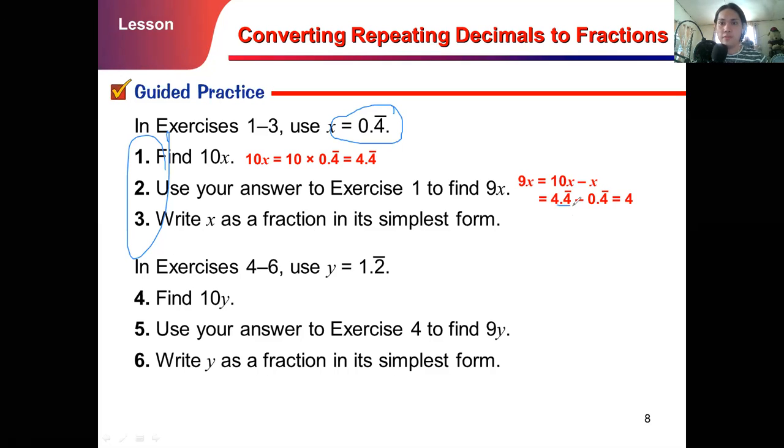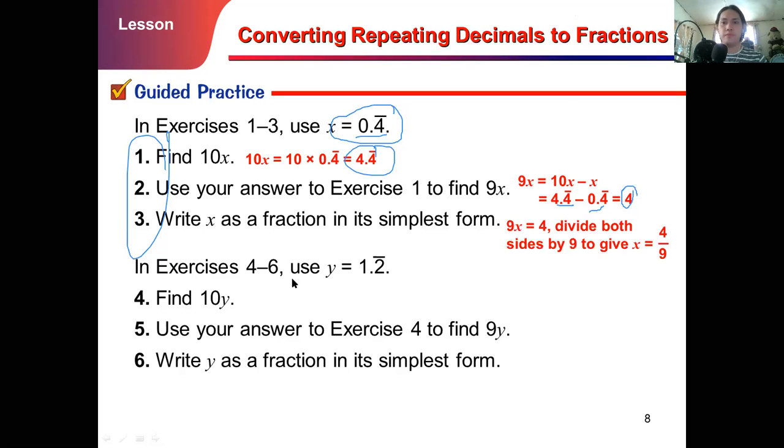This one, 4.4, taken from this, minus the given, which is 0.4, gives us 4. And after that, write x as a fraction in simplest form. So 9x is equal to 4, then solve for x.